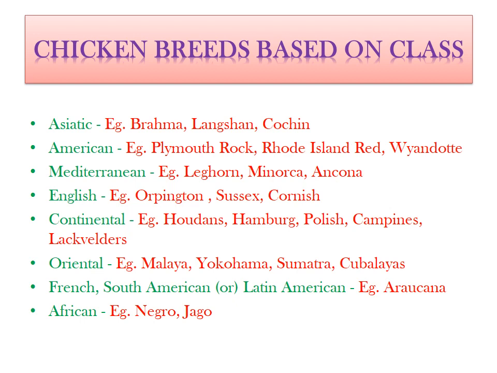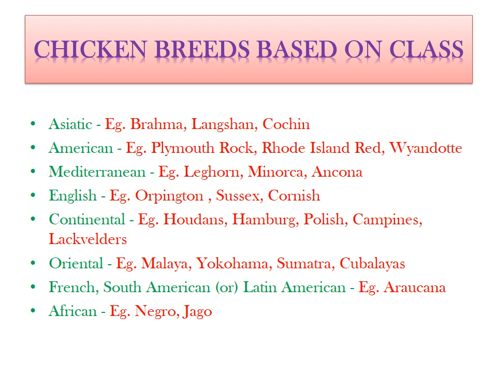Now we have just learned about the definition of class. So these are the classes in which the chicken breeds of all over the world are classified. First one, Asiatic. Asiatic class means the native breeds of chicken which are from Asia. They are grouped in this class. So for Asiatic, the breeds are Brahma, Langshan and Cochin. In the American group there are Plymouth Rock, Rhode Island Red and Wyandotte. In Mediterranean there are Leghorn, Minorca and Ancona.